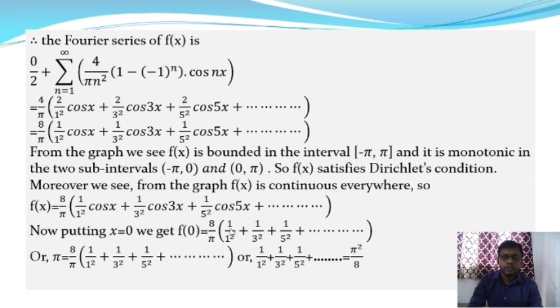And from this, this equation is reduced to, and you know the value of f(0), if we put 0 in the given function, we will get the value of f(x), and f(x) is equal to pi. Okay, so therefore pi is equal to 8 by pi into 1 by 1 square plus 1 by 3 square plus 1 by 5 square and up to infinity. And from this we will get the value of the given series 1 by 1 square plus 1 by 3 square plus 1 by 5 square, and this is equal to pi square by 8. Okay, thank you.